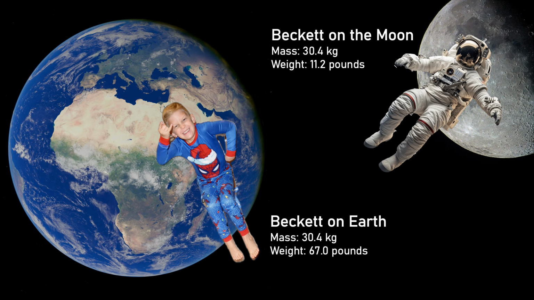So, for example, if you travel to the moon, your mass would stay exactly the same. So this is my son Beckett. On Earth, he weighs exactly 67 pounds, but on the moon, he weighs 11.2 pounds. But note that his mass of 30.4 kilograms is the same in both locations.